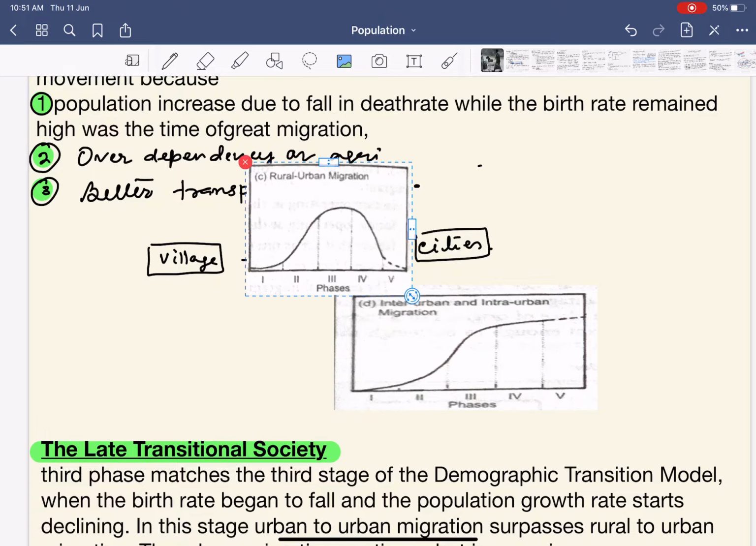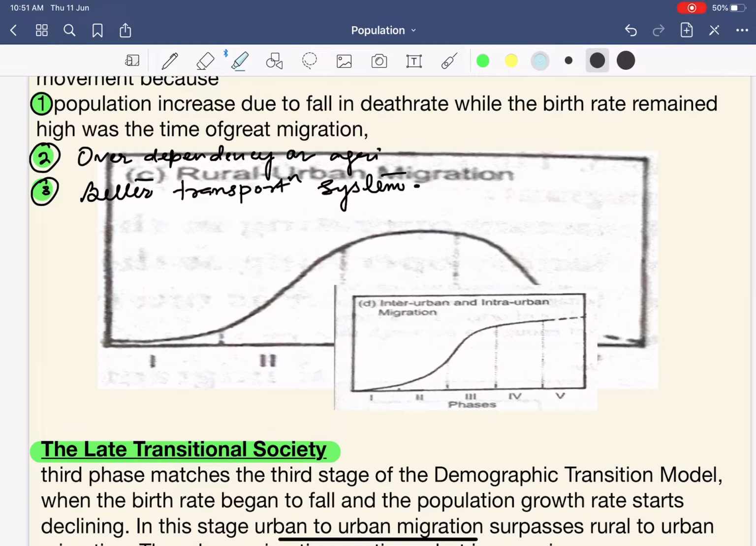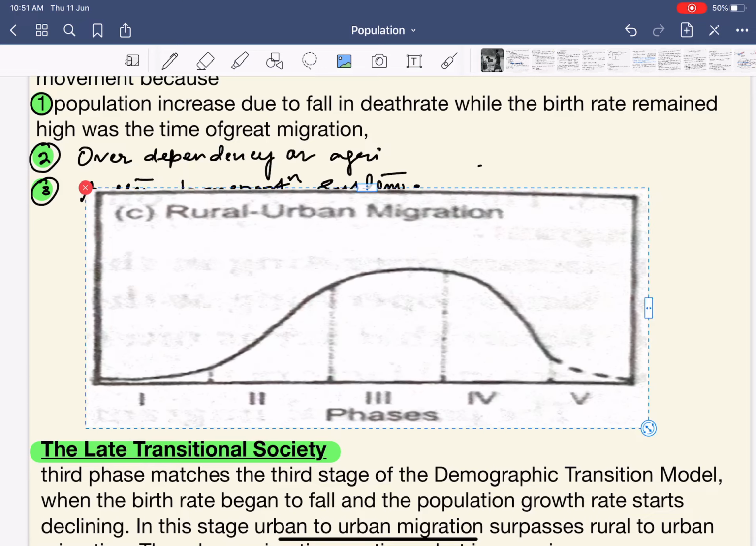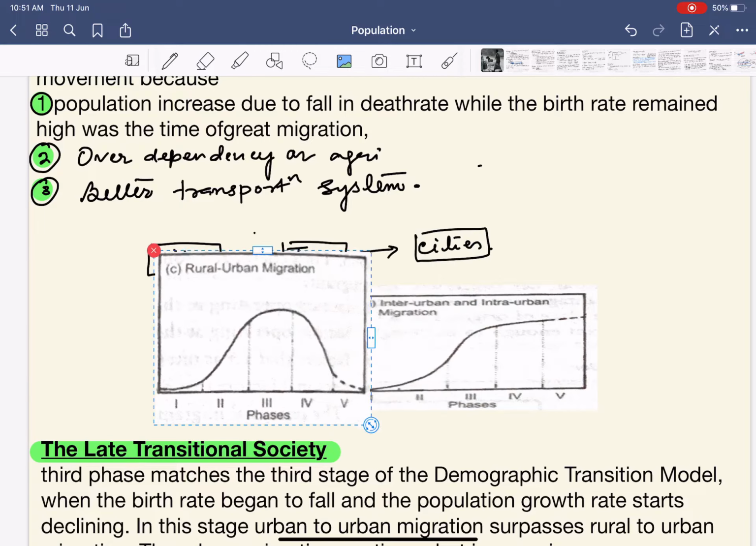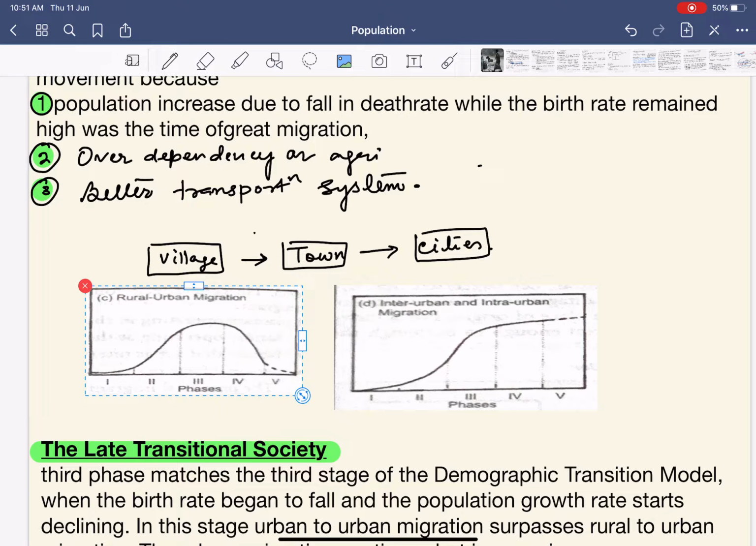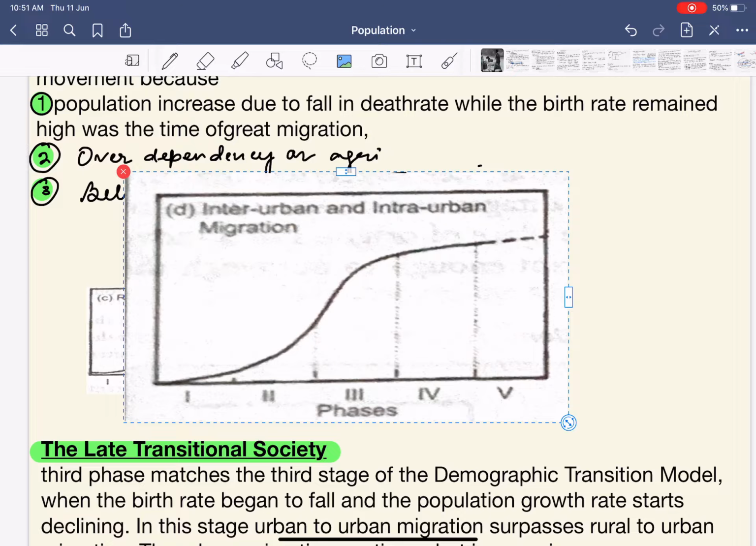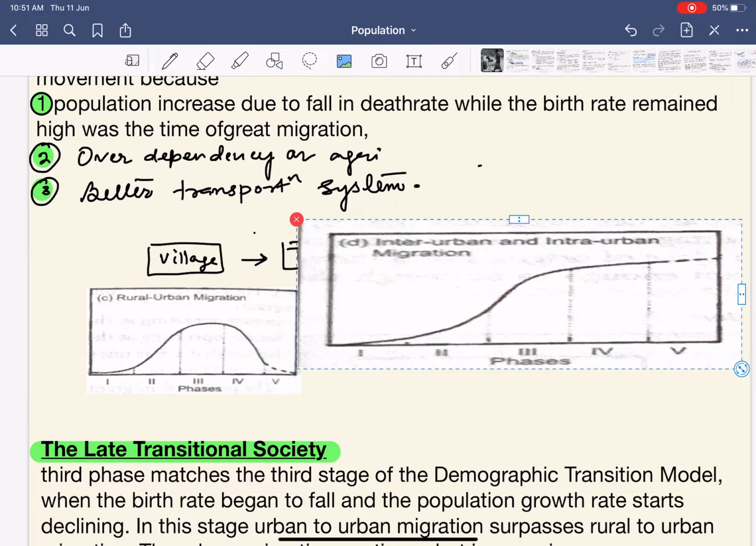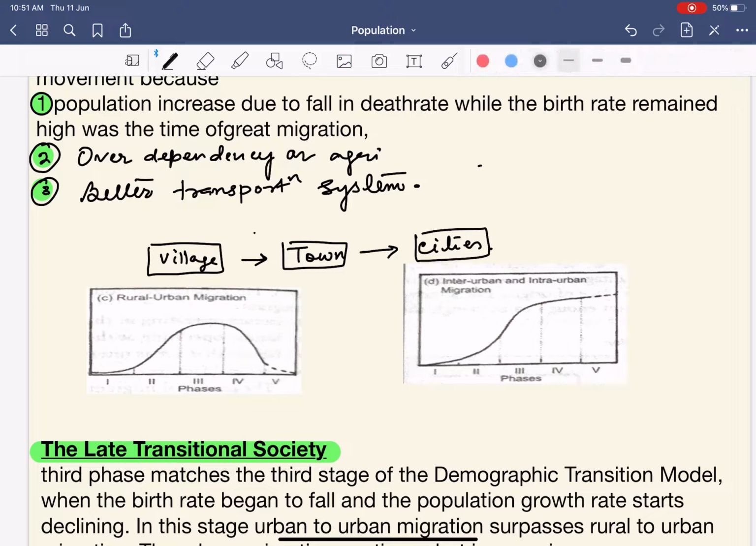Now, let us understand this diagram. As you can see, this is the rural-urban migration; this is the first phase, second, third, fourth. This is the type of migration that occurs in the second phase. Similarly, there is also urban-to-urban migration. In both, you can see that after a certain period of time, the rural-urban migration is falling. But in the case of urban-to-urban migration, it is not falling but continuing.